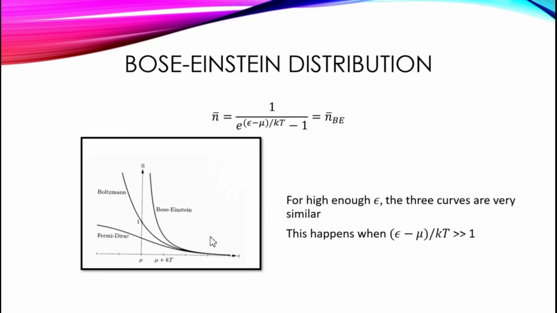Here you can see a graph of the Bose-Einstein distribution, the Boltzmann, and the Fermi-Dirac. For Fermi-Dirac fermions, n is just 0 or 1. For the Boltzmann, there's no particle transfer, which we saw in chapter 6. And for the Bose-Einstein distribution, it's about bosons, and there is particle transfer, and n can be any positive integer. Now look at this region here. For a high enough epsilon energy of a single particle, the three curves are very similar.